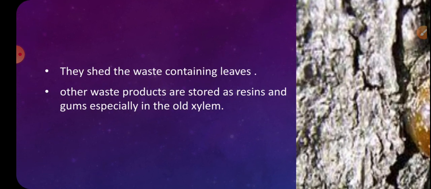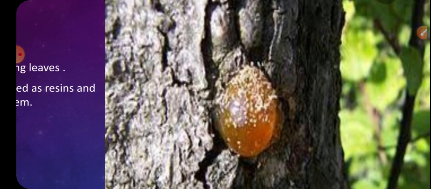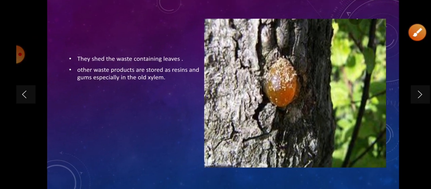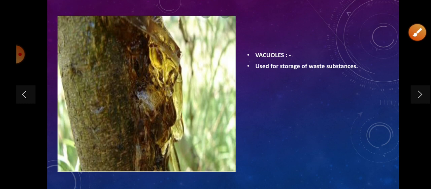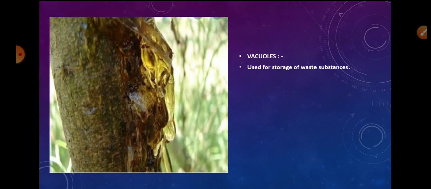They shed the waste containing leaves. Other waste products are stored as resin and gums, especially in the older phloem. Here we can see this gum of the plant. Vacuoles are used for storage of waste substances. Here also gum is present.